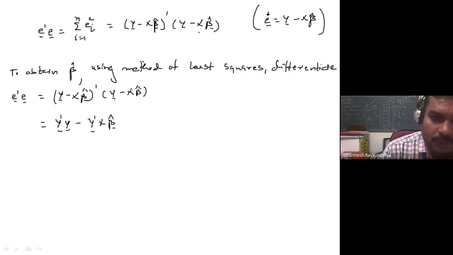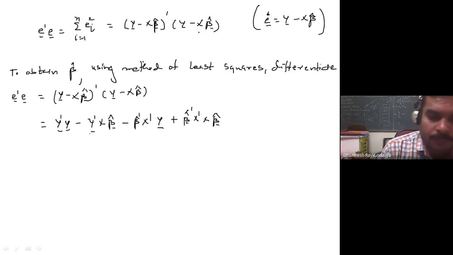Now this quantity multiplies with this, so it is minus x beta transpose. So I can write beta cap transpose x transpose, and this is the y. And now this x beta cap transpose multiplies with this, so of course if you take the transpose, the signs are minus minus plus, so it is beta cap transpose x transpose, and this is x beta cap.